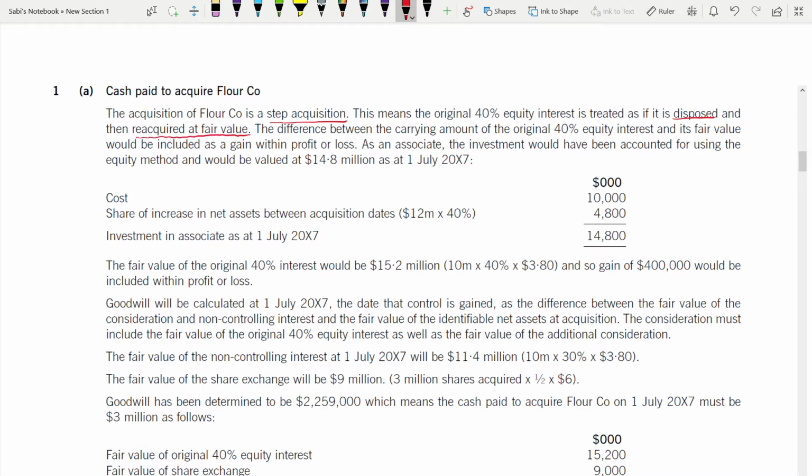This is how you measure a step acquisition. This rule is the same as for an original acquisition. Whenever a step acquisition is there, the initial one will be treated as if it is disposed and reacquired at fair value. Now the difference between the carrying amount of the original 40% equity interest and its fair value would be calculated as a gain within P&L. Very important. The difference between the carrying amount of the original 40% and fair value is a gain within P&L.